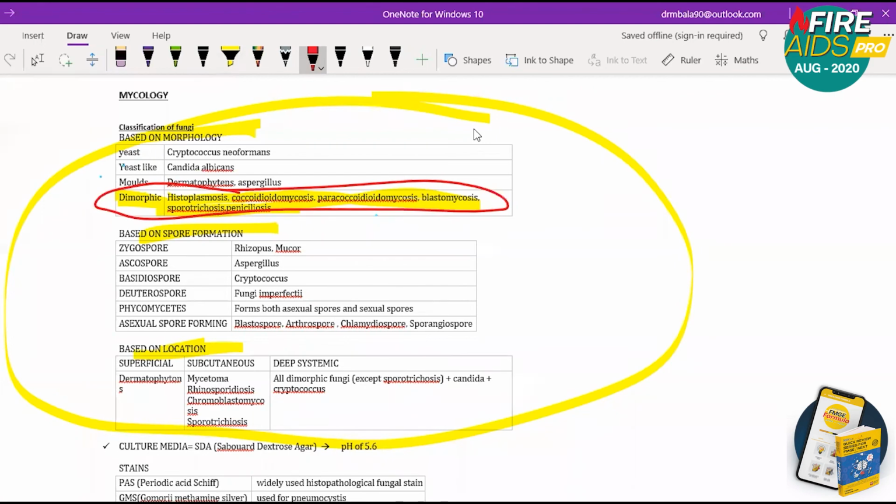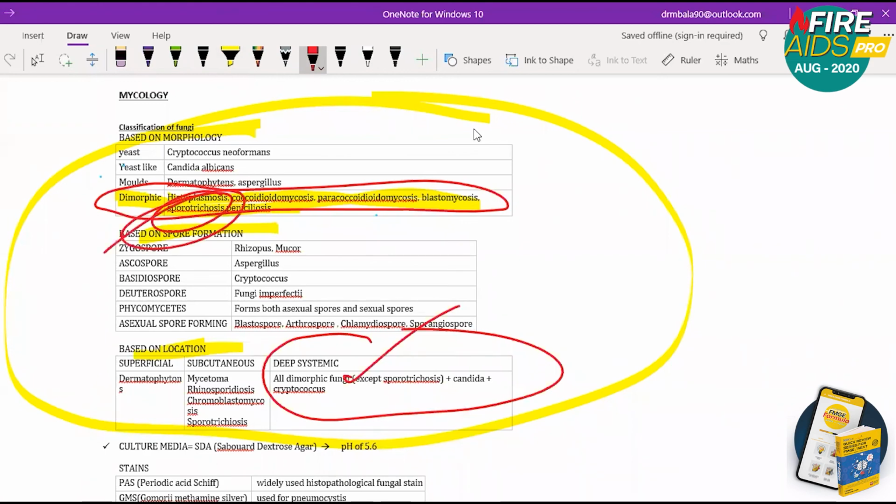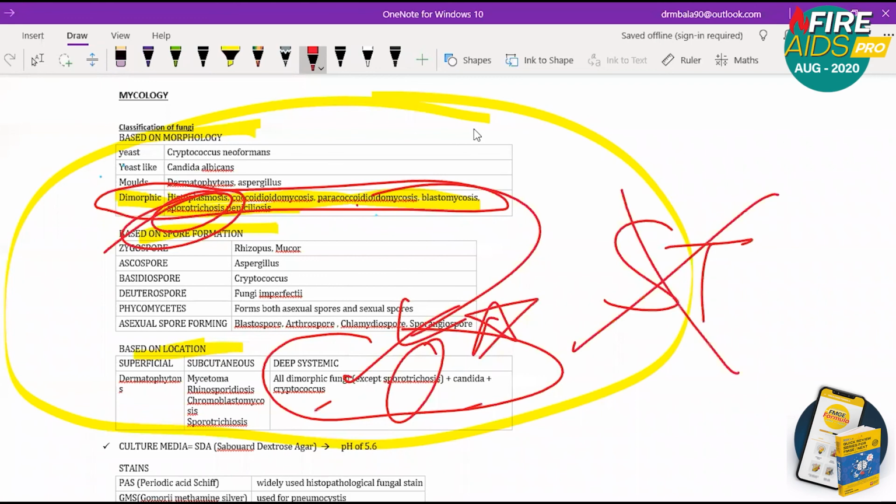Then the next important point is deep systemic infection. This involves all these dimorphic fungi except one, that is sporotrichosis. All these dimorphic fungi can cause deep systemic infection except sporotrichosis. This is high yield information that you need to know. Along with that, Candida and Cryptococcus can cause deep systemic infection. You need to know sporotrichosis is not involved in deep systemic infection. That point will stand high in your examination. I hope you're all clear with this point.